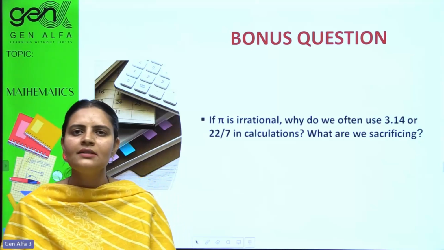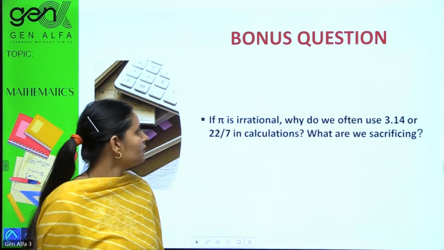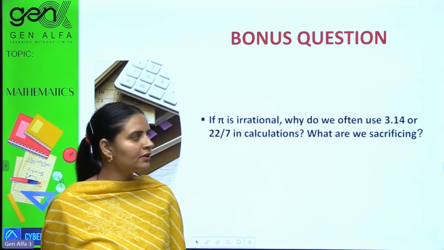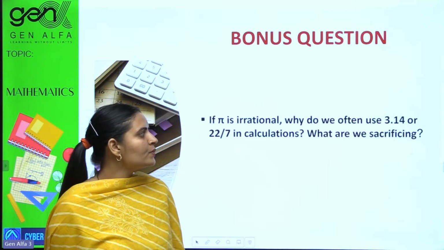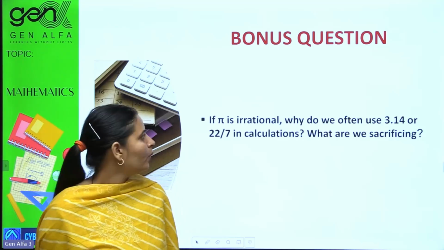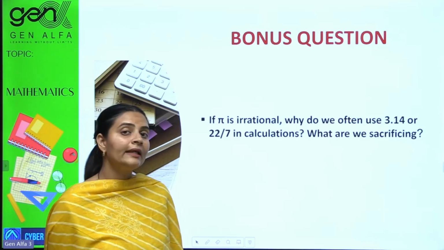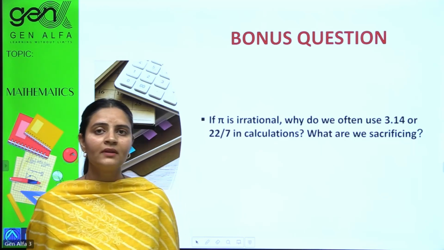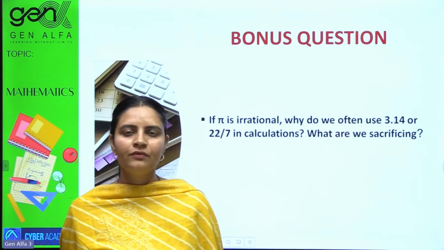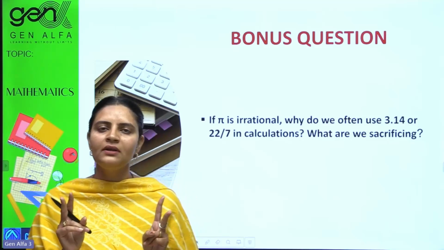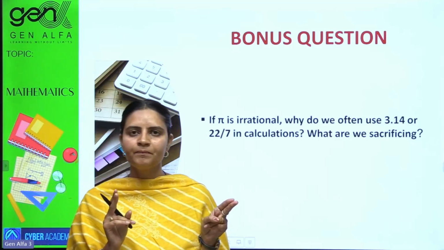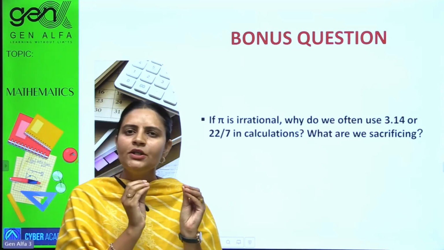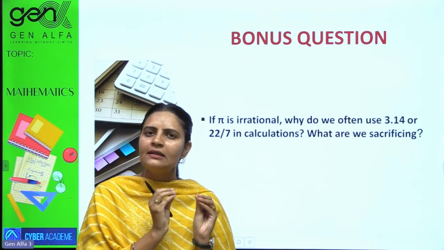Let's just answer this question. I have told you that pi is irrational. Why do we often use 3.14 or 22 by 7 in calculations? What are we sacrificing? Did you get my question? We have 2 types of pi's value. One is 22 by 7, one is 3.14. Is 22 by 7 a rational number?